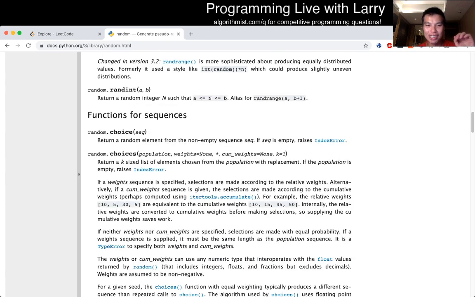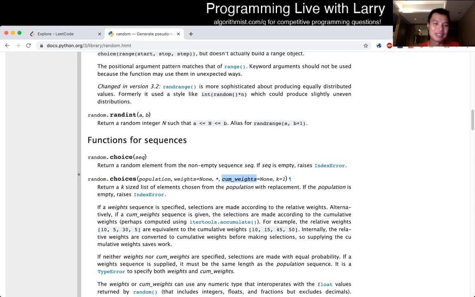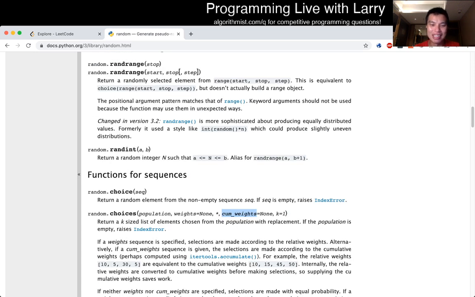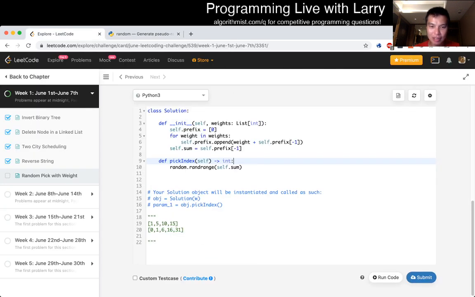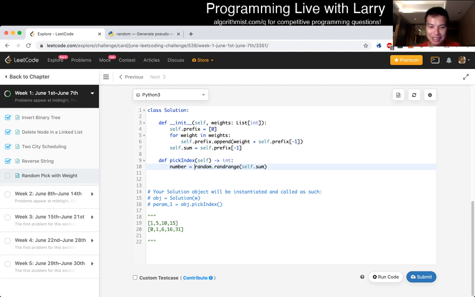And again, this is what I was talking about. You could do random.choice with the rates, and that'll literally be the answer. The cumulative rates are again prefix sums, but that kills the point a little bit if you do it this way. Especially for an interview, you should do this. But of course, on competitive programming, then maybe you just use random.choice, and that's fine. But yeah, so I think random range should be okay. So let's just say number is good, maybe.